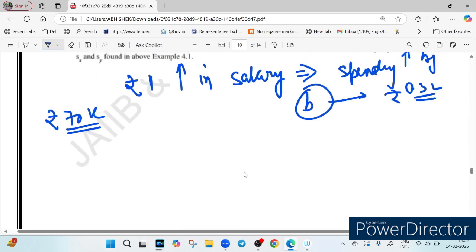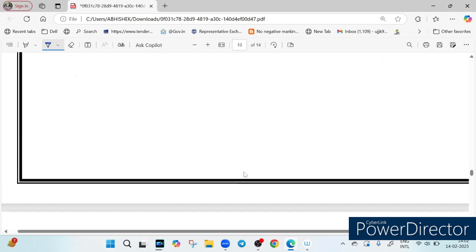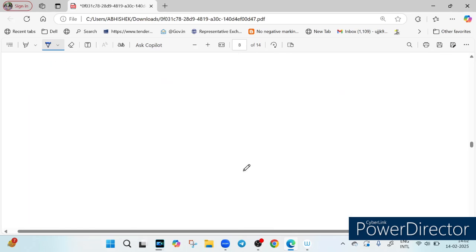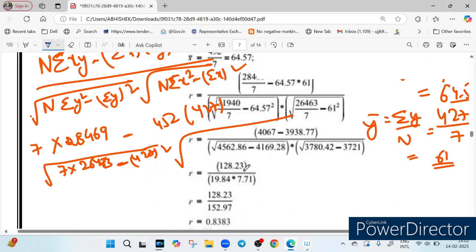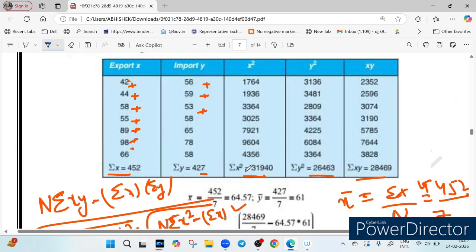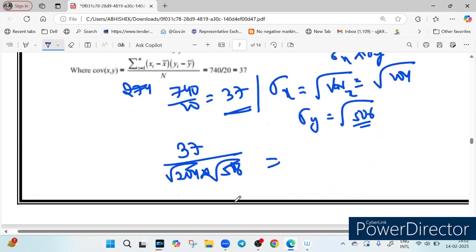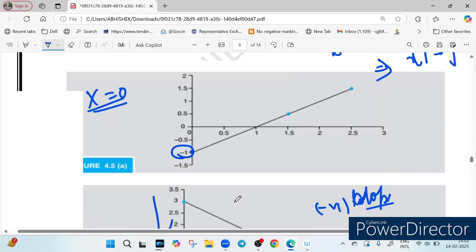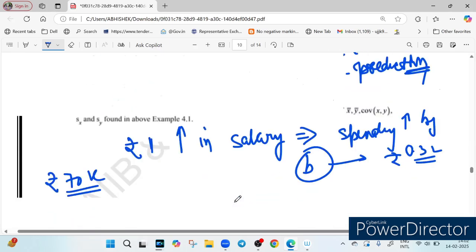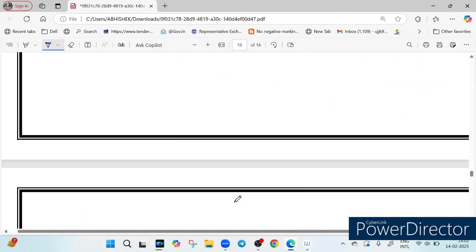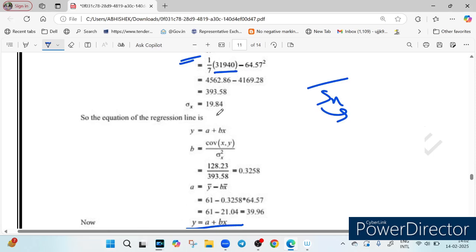How to find that? You just add all the values. We have calculated it previously, right? I am talking about this question; we have just done this particular question. You remember it? In this question, you see the summation of x square is 31940. That is the data we have used here. So after substituting the values, we get sigma x equal to 19.84, right? And b is equal to 0.3258.